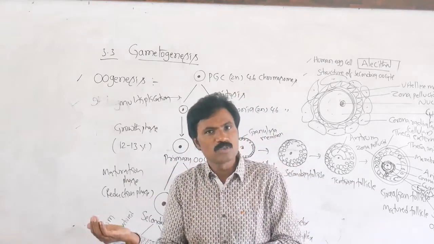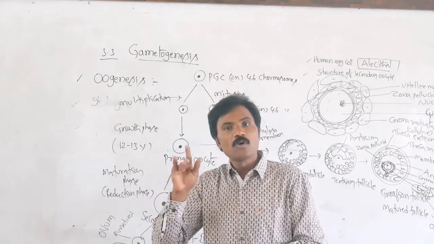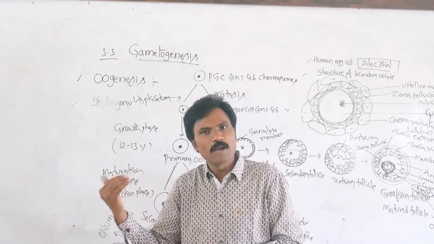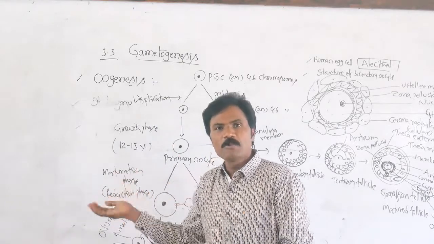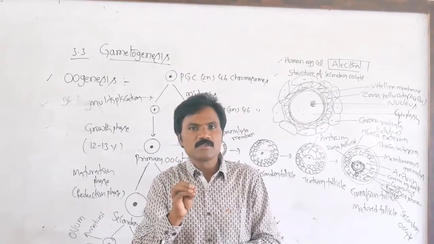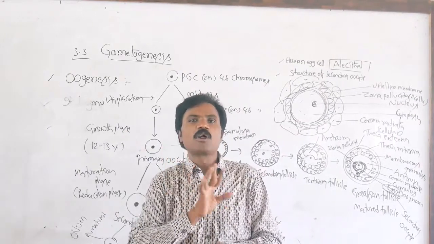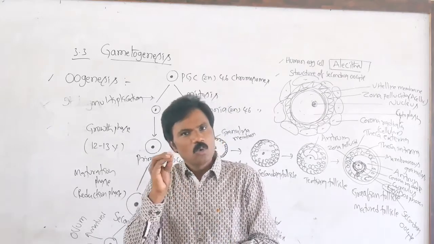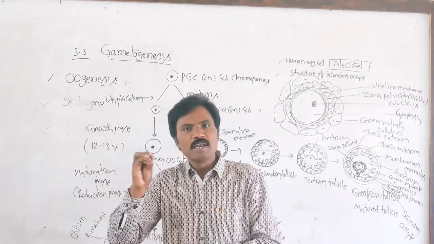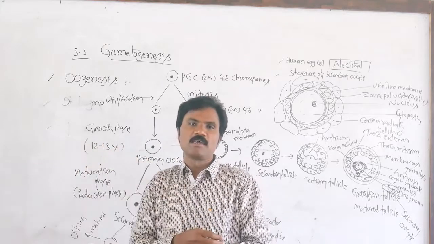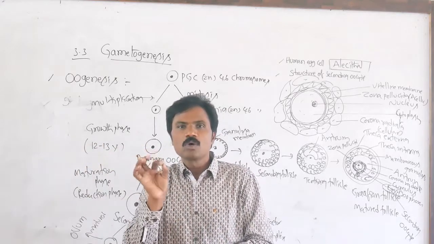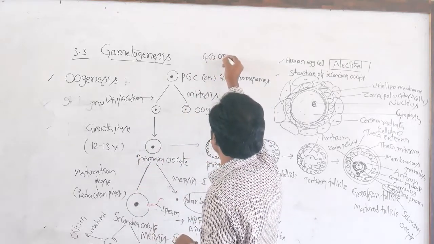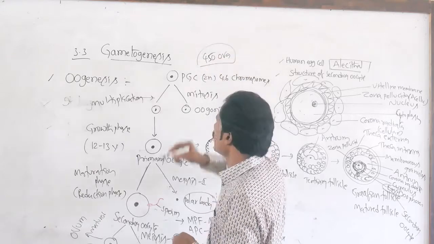Whereas in spermatogenesis, from one spermatogonium, all 4 functional haploid cells are formed. What is the lifespan of the egg cell? The lifespan of the egg cell is 24 hours or maximum 48 hours. Normally it is 24 hours. One female organism, in the completion of its reproductive life cycle, releases a total of 450 ova.